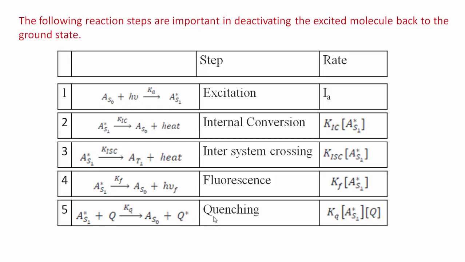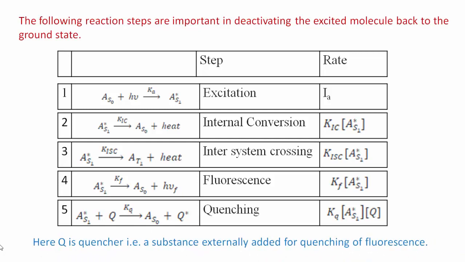This phenomenon is called quenching. Quenching of fluorescence takes place, and the rate is given as Kq into the concentration of S star S1 into the concentration of Q. And here Q is the quencher, a substance externally added for quenching of fluorescence. Now, using all these steps and rate equations, we have to derive the Stern-Volmer equation.